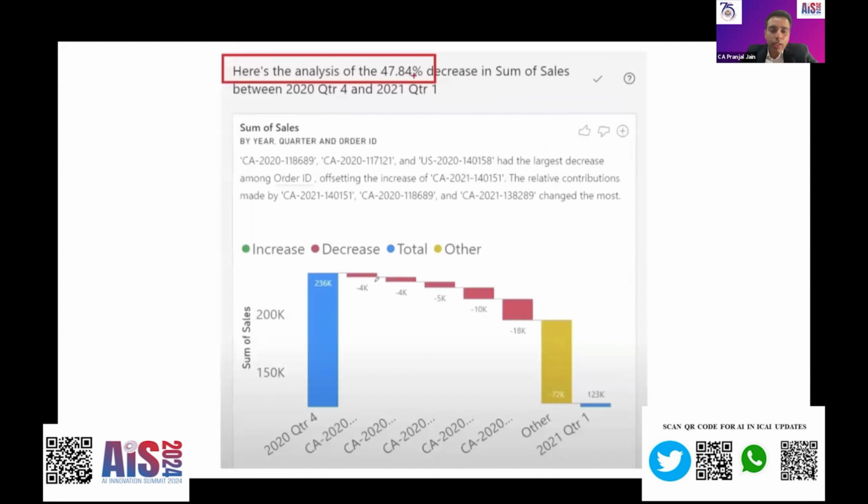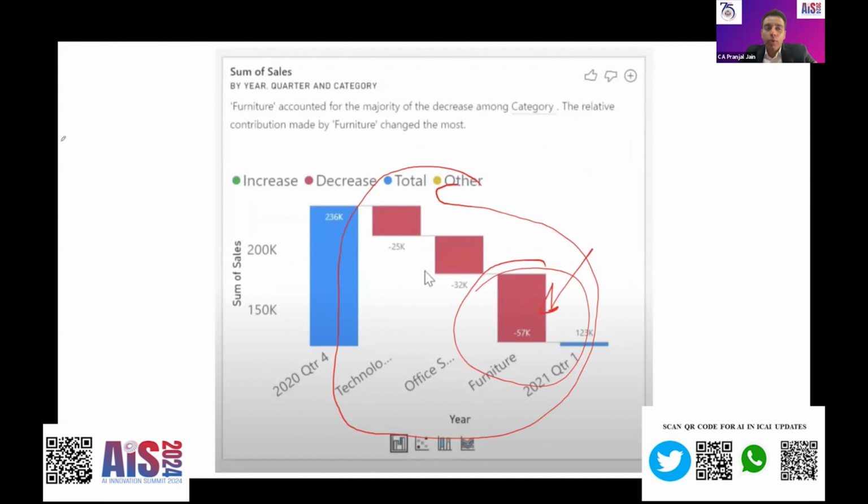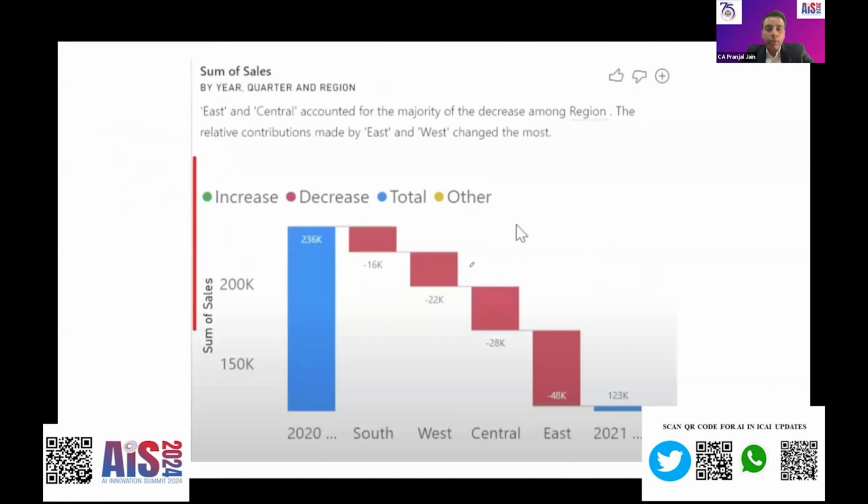I see that in this particular quarter, there had been a massive decrease, and in my sectoral composition, I see that out of furniture, technology, or office sales, it was the furniture sales that had taken a major amount of it. So now, whether I am going for an accounting aspect or an auditing aspect, I can quickly pinpoint my efforts as well as my team's efforts to prioritize what I want to look at. Further, I can also check that furniture has dropped, but in which regional aspect? I can see that in my eastern regions, in my eastern sites, there has been the most decrease, followed by my central areas.